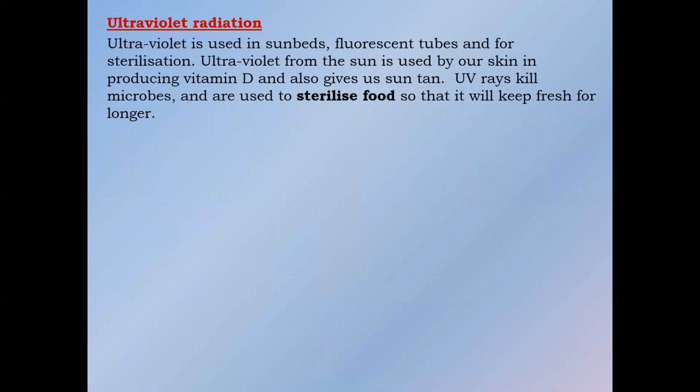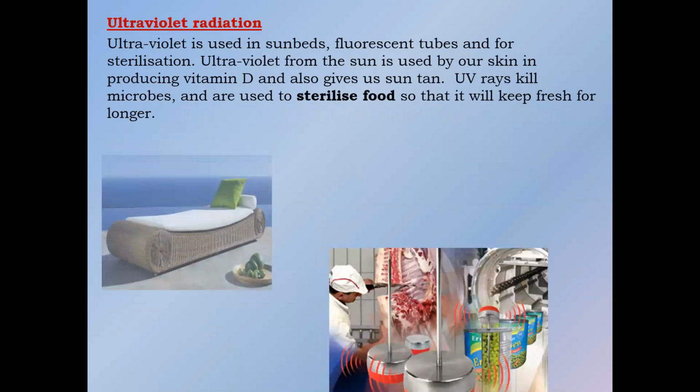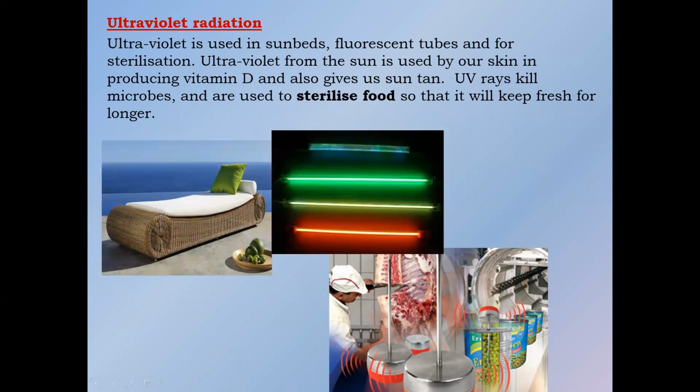The ultraviolet radiation or UV radiation can be used to sterilize food, to kill bacteria, or to provide vitamin D. For example, this is meat which is exposed to UV radiation. When it is exposed to ultraviolet radiation, it will not allow the bacteria to grow. So it will sterilize this meat and keep it fresh for a longer period of time.